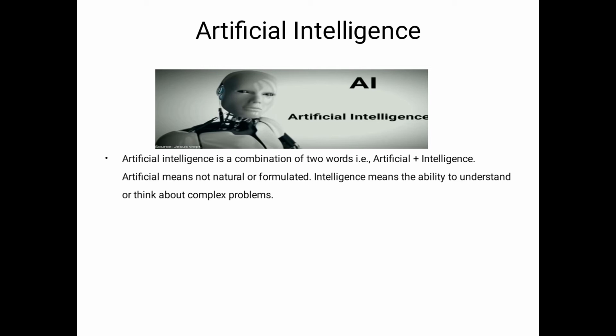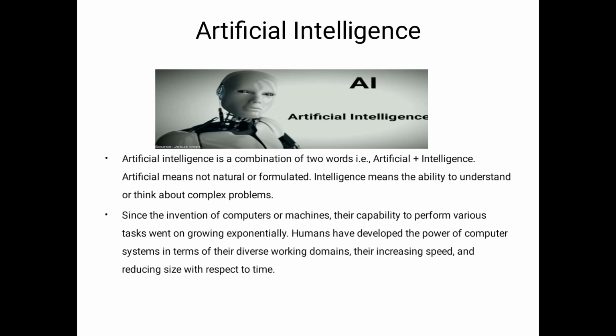Actually the intelligence means the ability to understand or the ability to think about complex problems, the ability of a system to calculate, to reason, to analyze, to learn from experience, to store and retrieve information from memory, to solve problems, and to solve complex ideas. So here our aim is to design artificial intelligence. Actually that is the meaning of artificial intelligence, like humans.